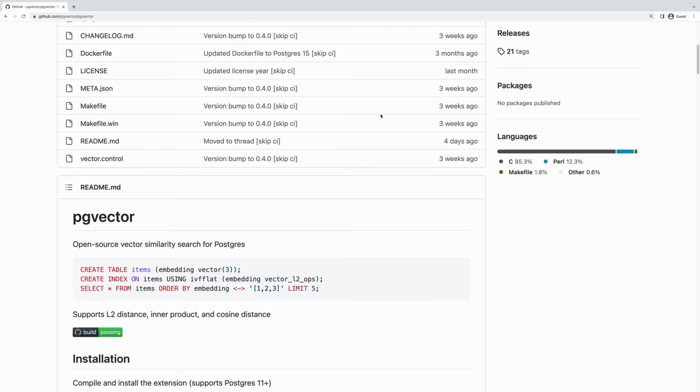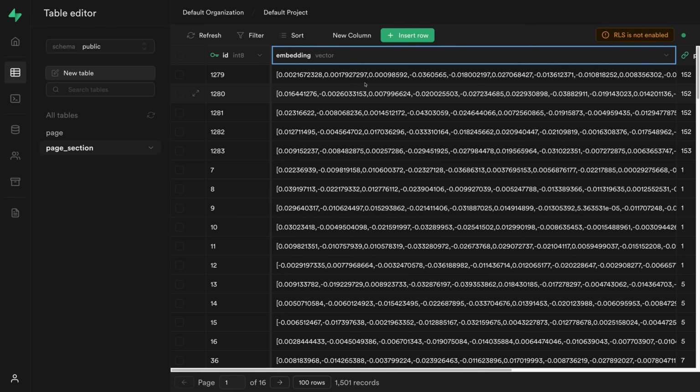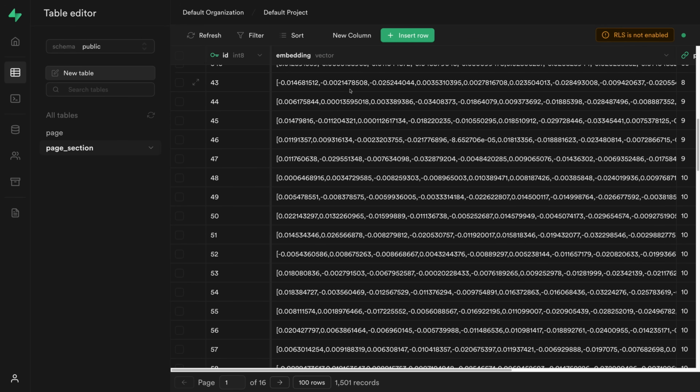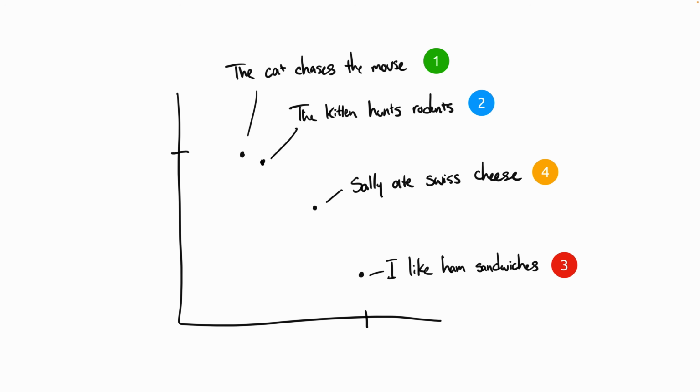How do we store the embeddings in the database, by the way? This is where pgvector comes in. pgvector is a vector tool for Postgres. It provides a new data type called, you guessed it, vector, that's perfect for storing embeddings in a column. But not only that, we can also use pgvector to compare multiple vectors with each other to see how similar they are. This is where the magic happens.